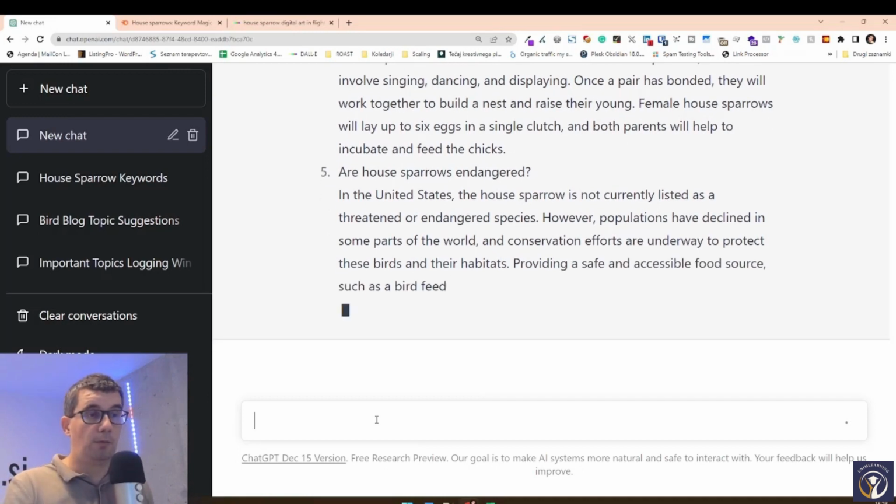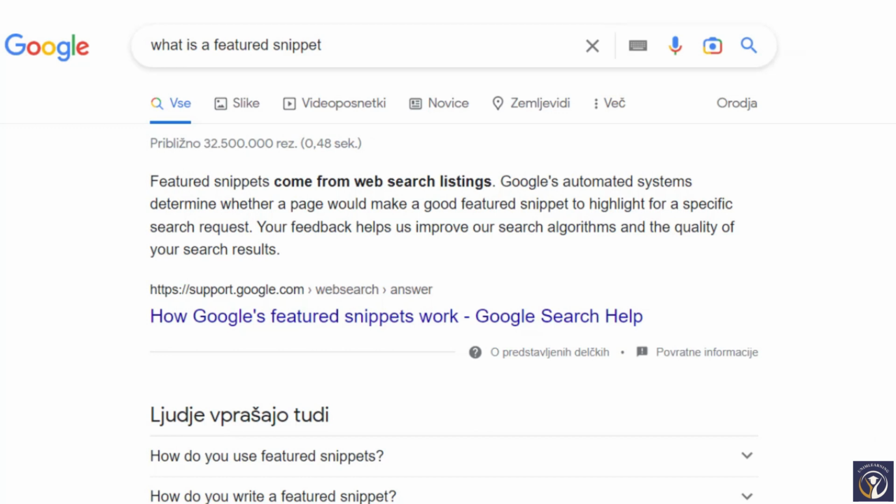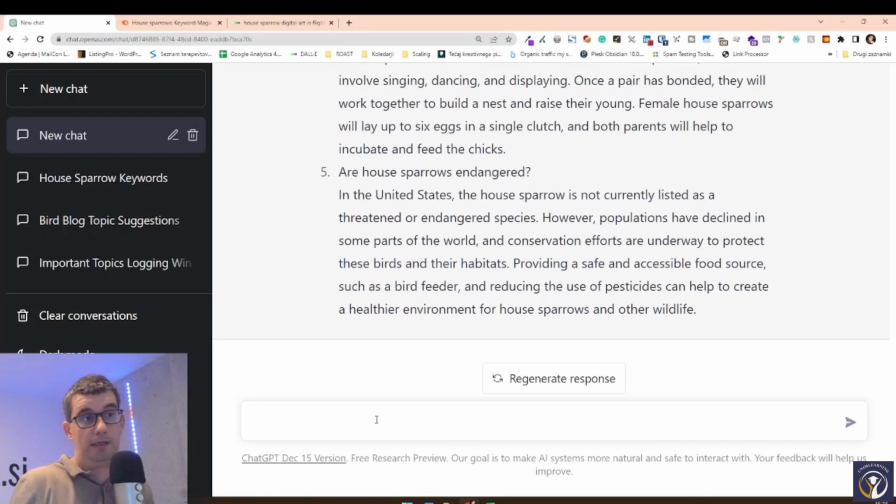The next thing that we want to prepare is the featured snippet. The featured snippet is a short answer that Google can show at the top of the search results, even before people come to your website. If you want to have that, you have to have a summation of the whole article shown at the top of your article. So let's ask ChatGPT to do that.